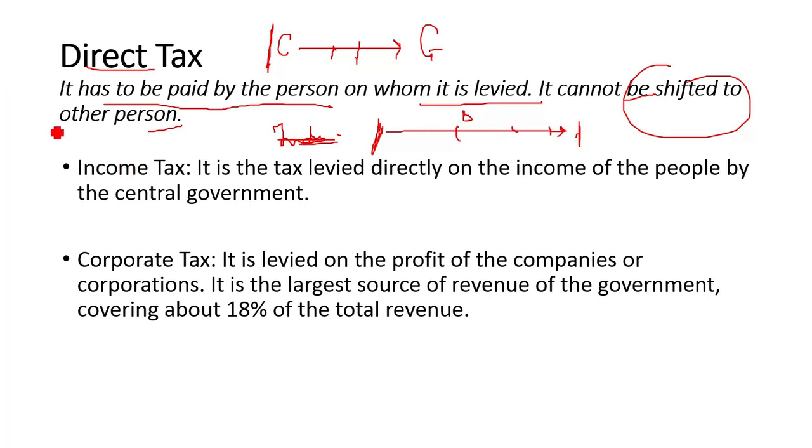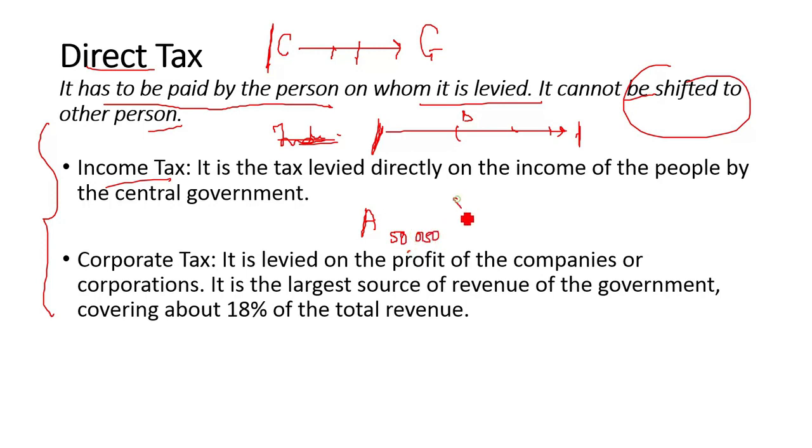So now there are types of direct tax, that is income tax. It is tax levied directly on the income of the people by the central government. Now suppose person A's income is everything, his income, his property, land, everything, whatever property he is owning. So he has property of rupees 50,000, for example.